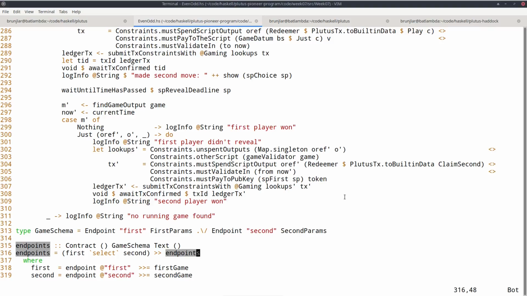And first and second is simply our first game and second game, where we first block and wait for external input to provide the parameters, and then bind the contracts we defined earlier. And that concludes the first version of the game that doesn't use state machines.